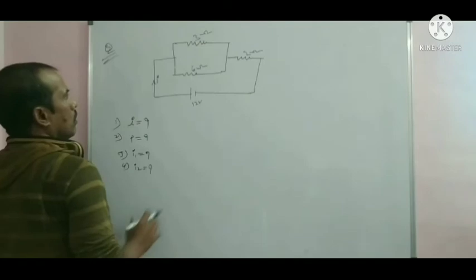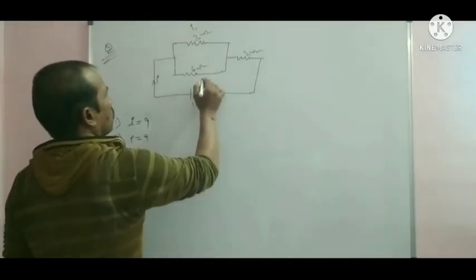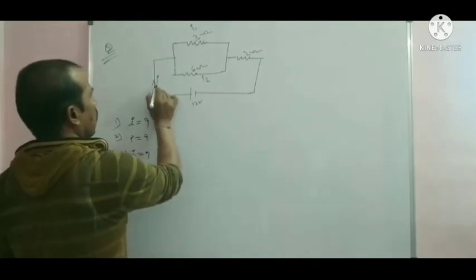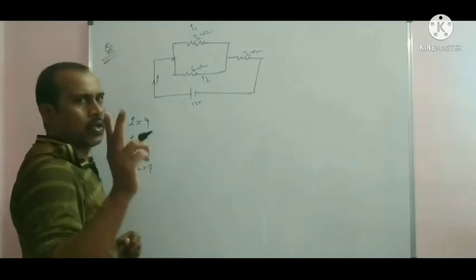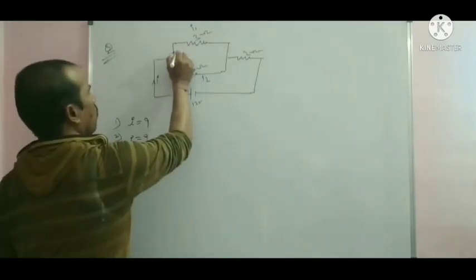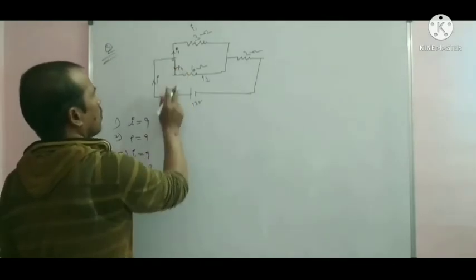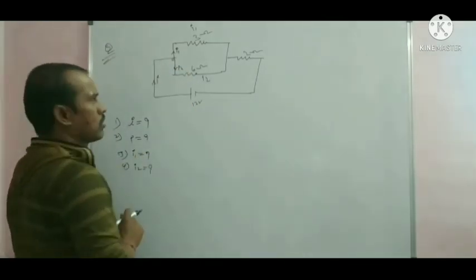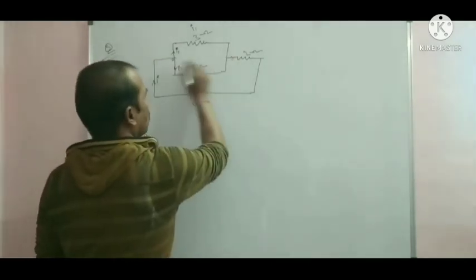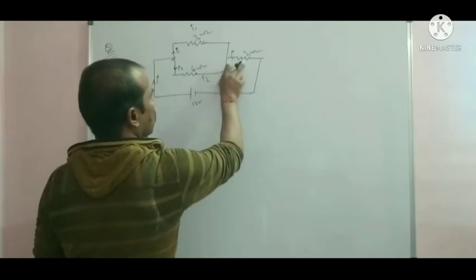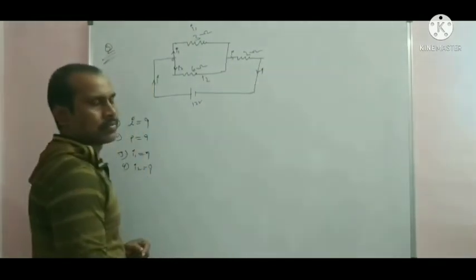Now in this circuit, this is I1 and this is I2. The current passes through a junction O, dividing into two parts: I1 and I2. I2 passes through the 6 ohm resistance, and I1 passes through the 3 ohm resistance. After that, the current I passes through the 2 ohm resistance. The outgoing current is the same I.